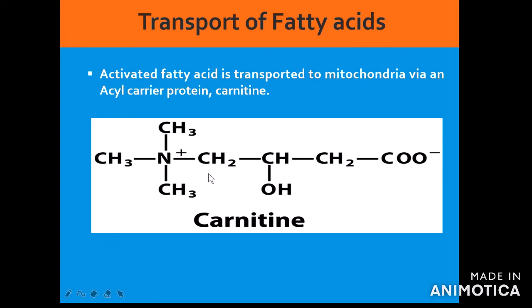Beta hydroxy: beta means the third carbon. The first carbon is the COOH group, the second carbon is the alpha carbon, and the third carbon is called the beta carbon. So it has a hydroxy group at the beta carbon, and the gamma carbon has the trimethyl ammonium group and butyrate. So the name of this carnitine is beta hydroxy gamma trimethyl ammonium butyrate. It is synthesized from lysine and methionine, and it is abundantly available in all tissues.